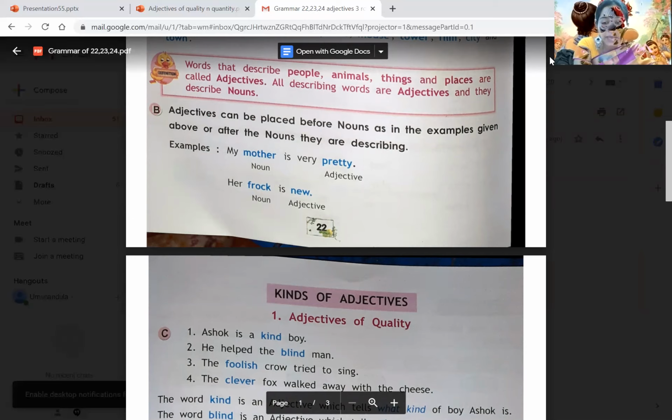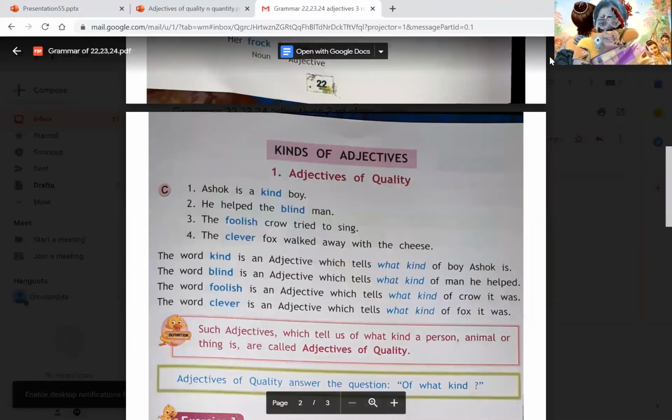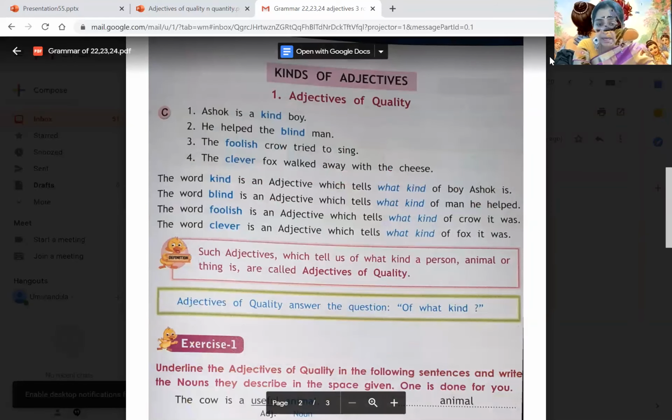My mother is very pretty. Mother is the noun, pretty is the adjective. Her frock is new. Here frock is noun, new is adjective. Okay, children? So as I discussed with you, there are kinds of adjectives, where we are talking about adjectives of quality. Ashok is a kind boy. You can see on the screen. Ashok is a kind boy, and he helped the blind man.